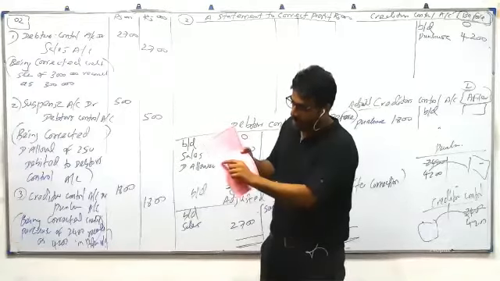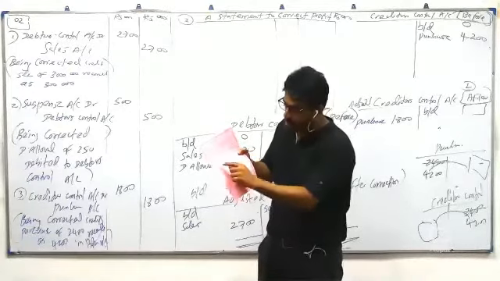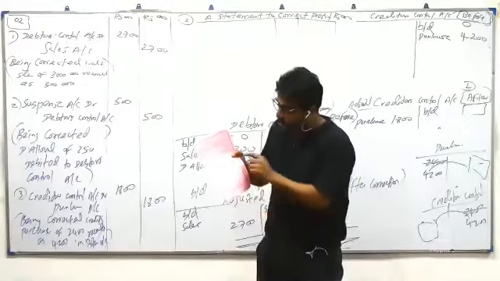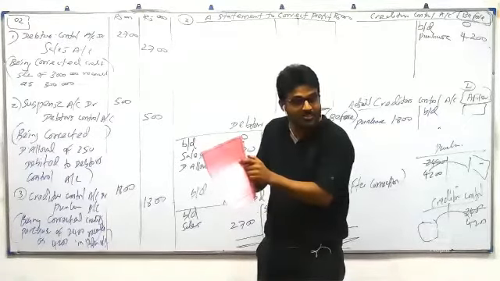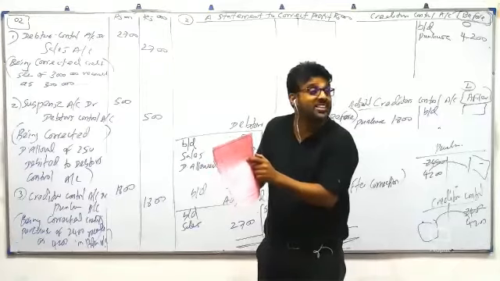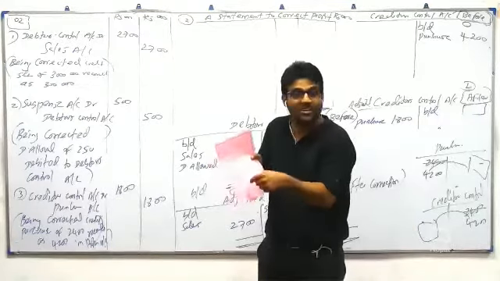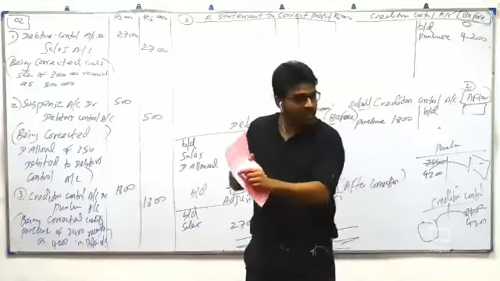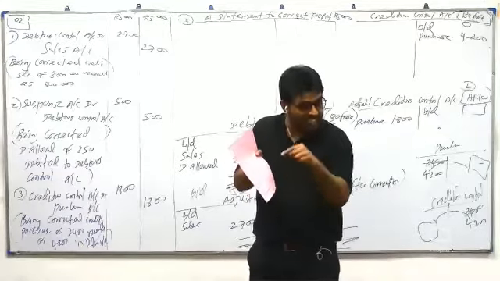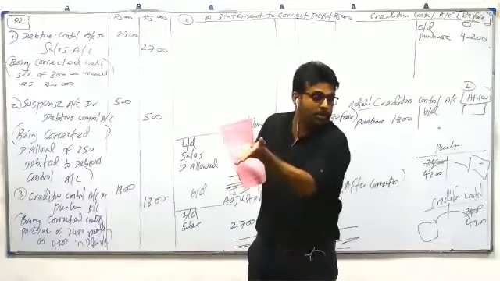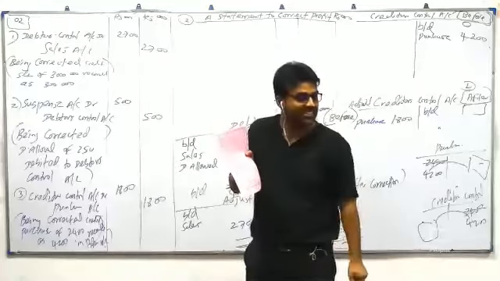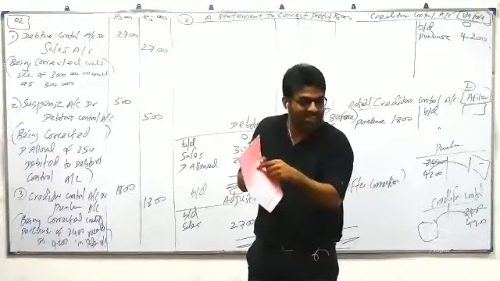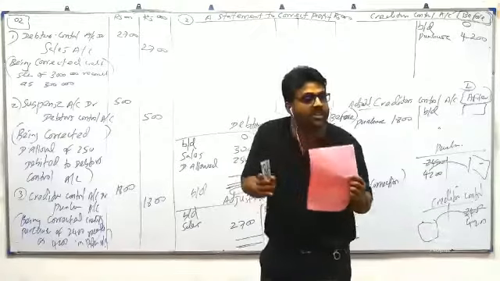They are telling Priyanka purchase 400, the correct amount is 400, okay. There is a purchase return of 20. Then how much should have been her correct balance? 380 should have been the correct balance. Why is the purchase return of 20 not recorded? Purchase 400, okay, but there is a purchase return of 20, which is not given on top because it's not recorded. If you record it, 400 minus purchase return 20, her final balance should be 380.